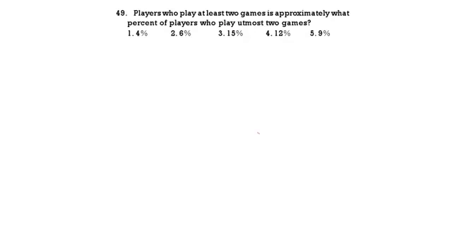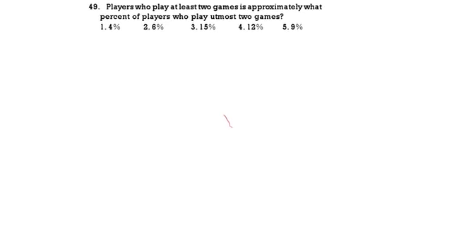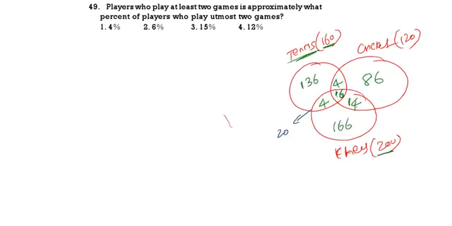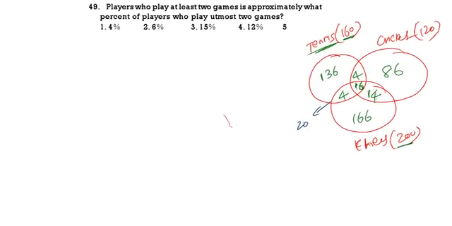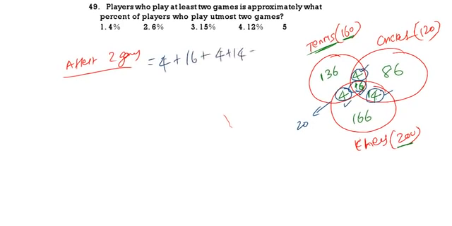Players who play at least 2 games is what percent of players who play at most 2 games? First, at least 2 games. So what all we should take? At least 2 games means we can take this 4, and this. So 4 plus 16, 20, 24, 38. That is 16 plus 4 plus 14, which is 38.